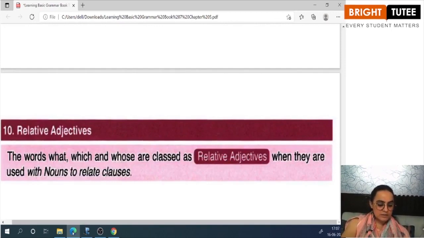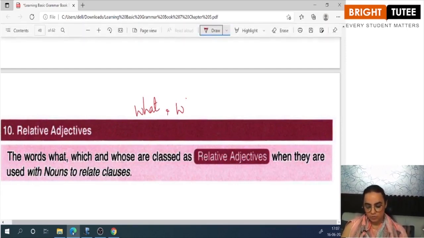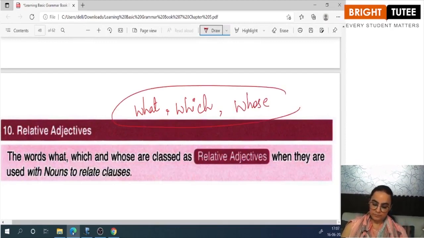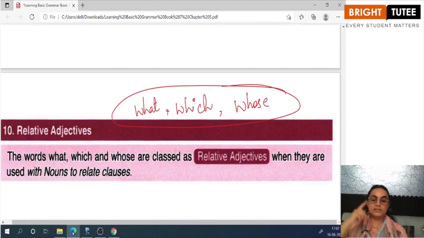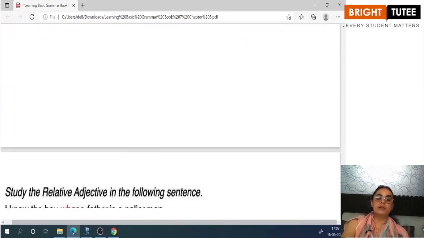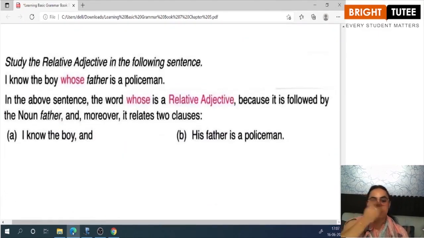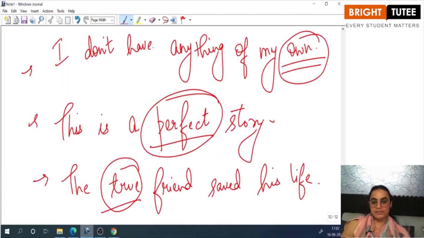Now, what are relative adjectives? Relative adjectives are those words basically which are the words such as what, which, or whose. These three words, when they are used with the noun, are relative adjectives. If they are used in the clause to relate a noun, they are relative adjectives. So, let us look at the sentence. Let me give you examples.